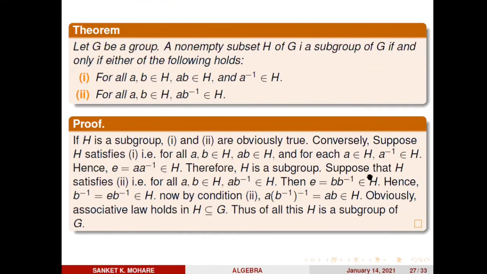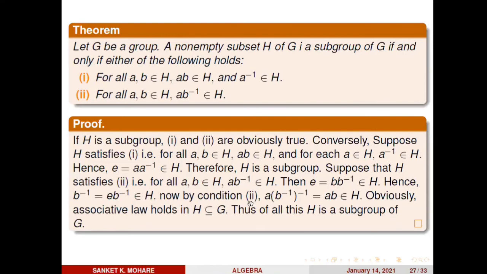Now suppose that H satisfies the second condition, that is, for all a, b belongs to H, ab inverse belongs to H. Then e equals b b inverse belongs to H. Now b inverse equals e b inverse. If I apply b inverse from the left on both sides, b inverse into e gives b inverse, which equals b inverse b, which is e, and this b inverse as it is. So b inverse equals e b inverse belongs to H. What we proved here is that b inverse belongs to H, so the existence of inverse is also proved.